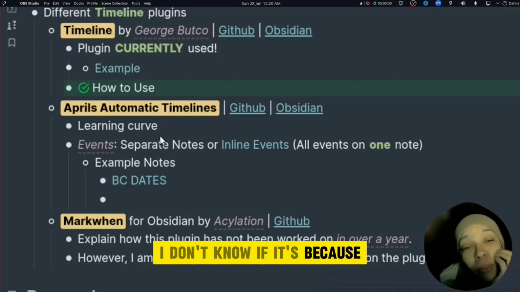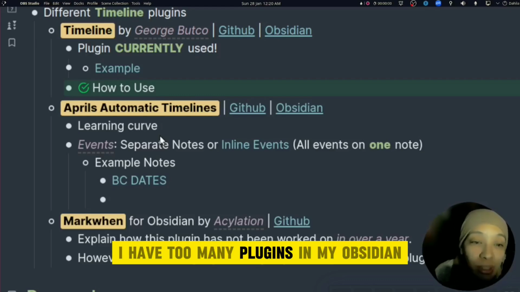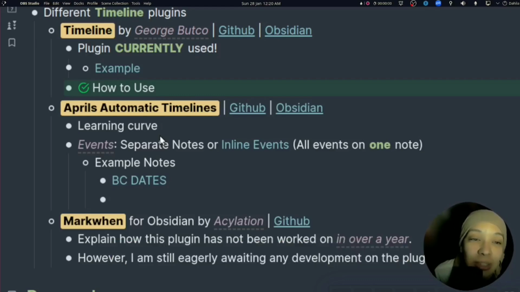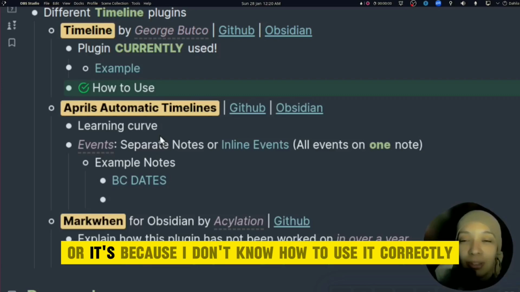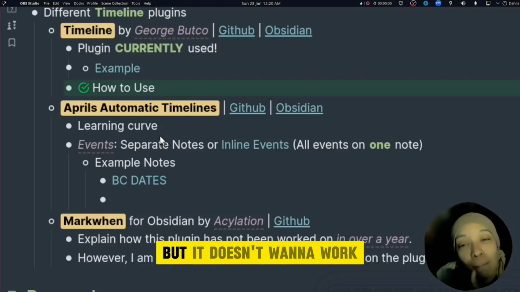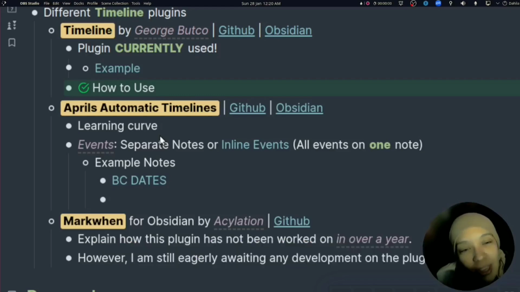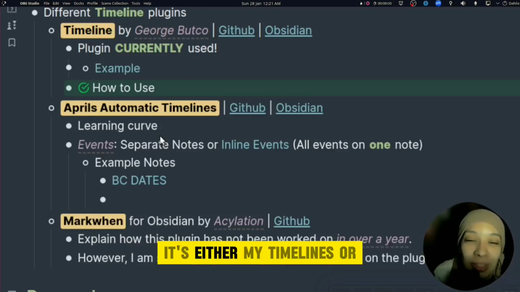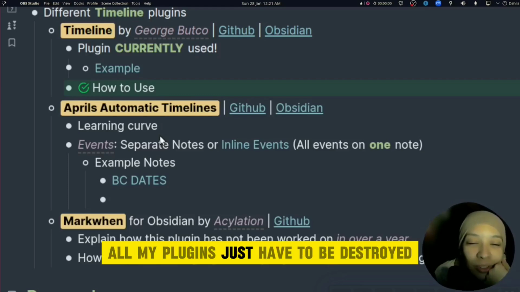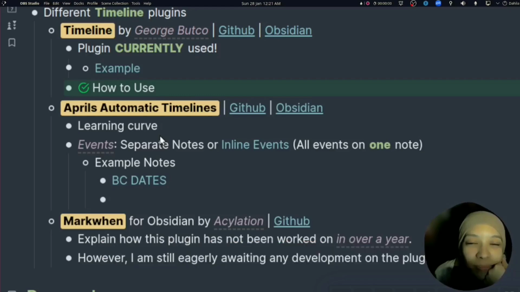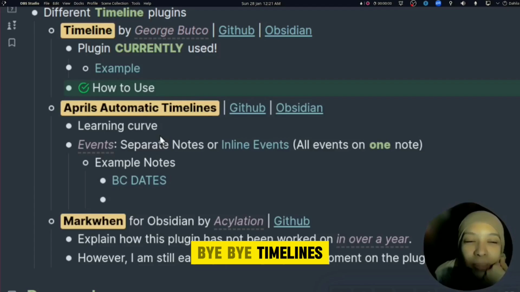I don't know if it's because I have too many plugins in my Obsidian, or it's because I don't know how to use it correctly, but it doesn't want to work. I think it's because I have too many plugins. And I do have too many plugins, but I don't want to delete them. So it's either timelines or all my plugins just have to be destroyed. And I choose life. Bye bye timelines.